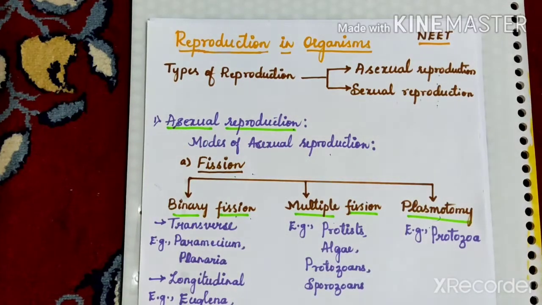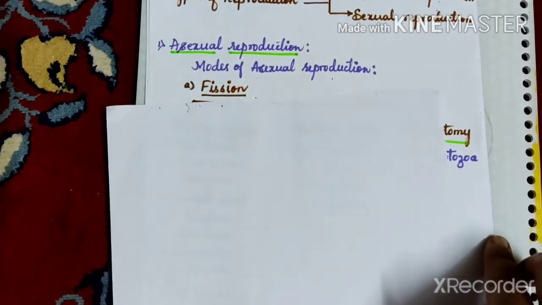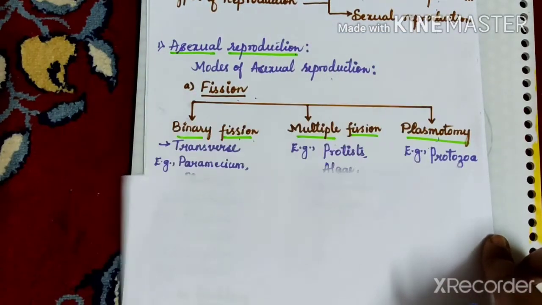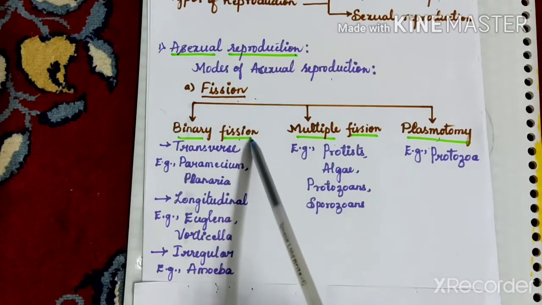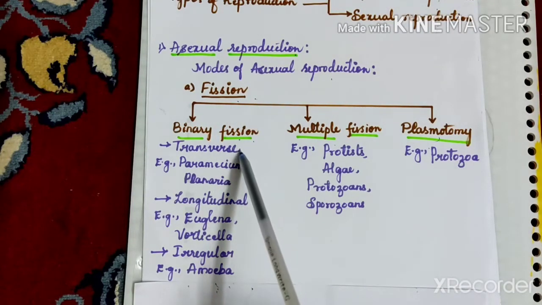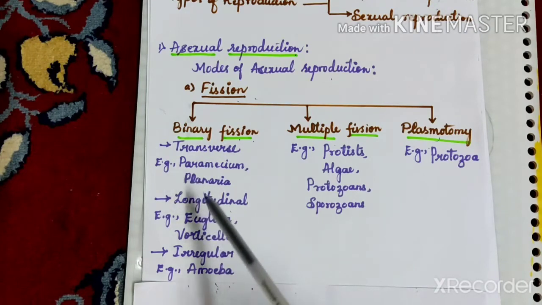Binary fission is of three types: transverse binary fission, longitudinal binary fission, and irregular binary fission.